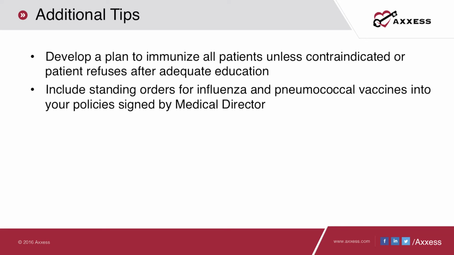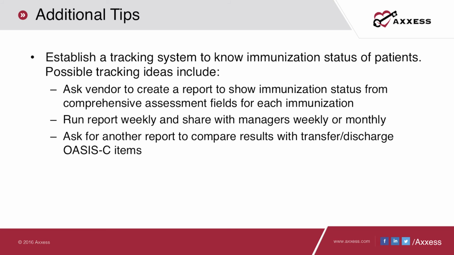It has also been noted to improve care if the agency has a standing order for pneumonia and influenza signed by the medical director in the agency's policy and procedure manual. Establish a tracking system to know immunization status of patients. Possible tracking ideas include: ask your vendor to create a report to show immunization statuses from the comprehensive assessment fields for each immunization. Run your report weekly and share with managers weekly or monthly, and ask for another report to compare results with transfer discharge OASIS C items.